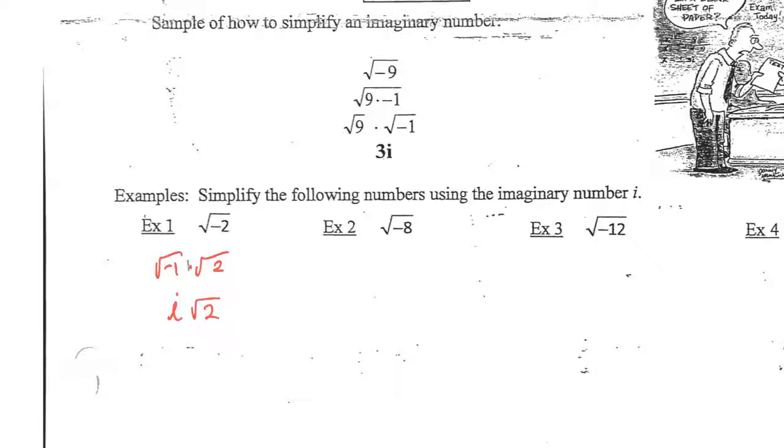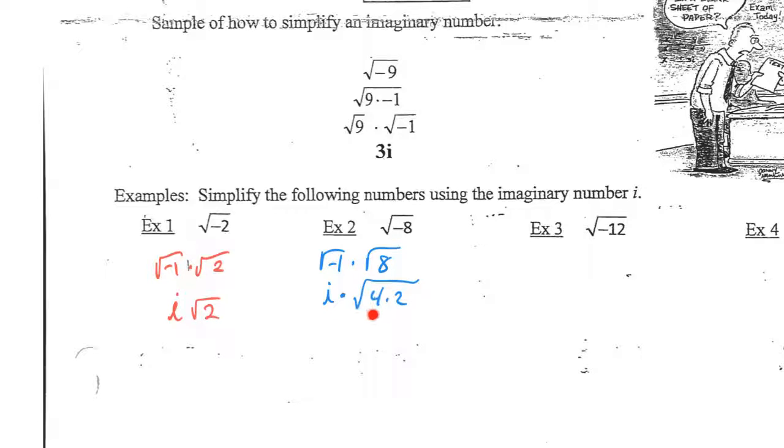The square root of -8, same thing. Square root of -1 times the square root of 8. Now, the square root of -1 is just going to become an i. That part's not too hard. But it's the square root of 8 that is an issue. Right? That can be simplified. Now, one way to do that is to think of it as being the square root of 4 times 2. Right? 4 times 2 is 8.